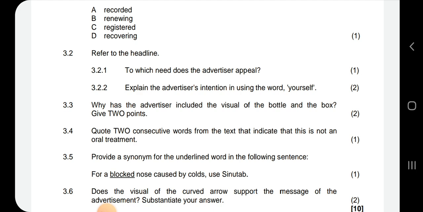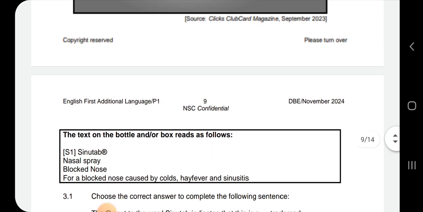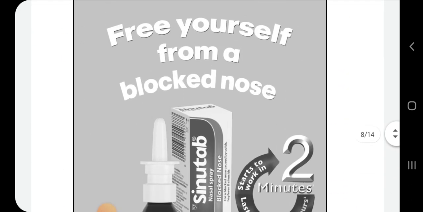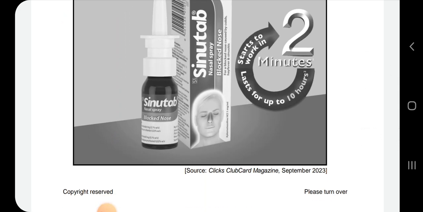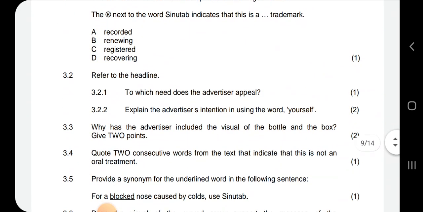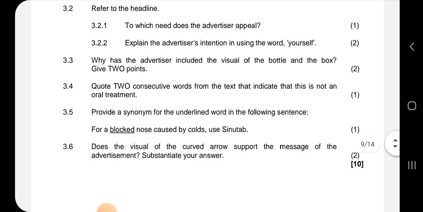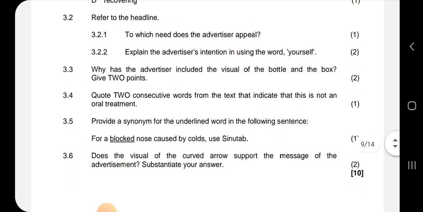Give 2 points to show how the product looks. 3.4 says, quote 2 consecutive words from the text that indicate that this is a nasal treatment. Because it says nasal spray. Okay, so you apply it on yourself.